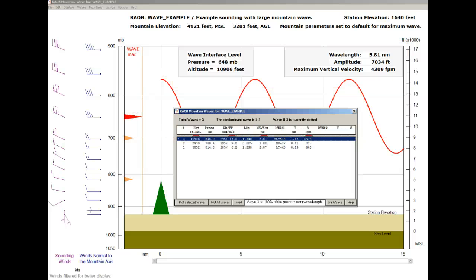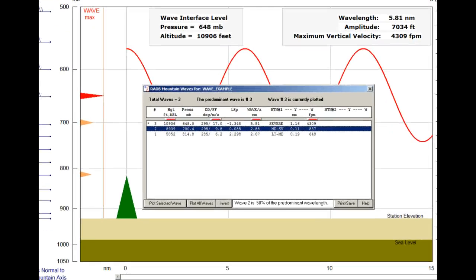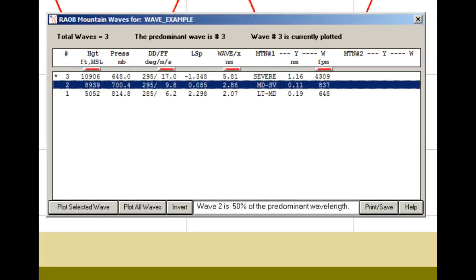Normally, the predominant wave is the wave level of primary interest. However, in some cases, there may be an incident of concern which occurred at a different level, such as the 700 millibar level. And in this case, there is a secondary wave at this level. It's important to note that secondary waves are only significant if they are fractional wavelengths of the predominant wave.